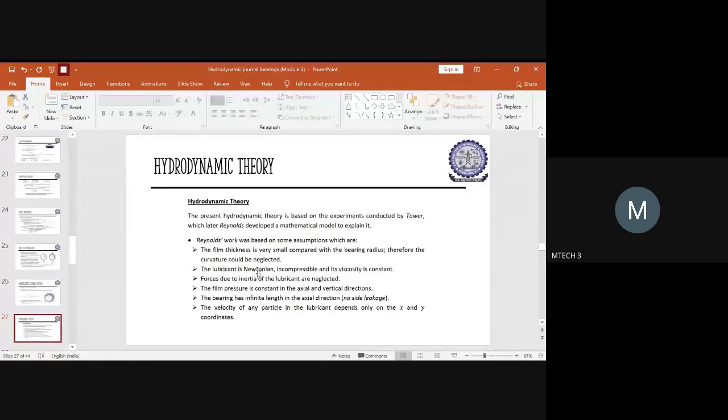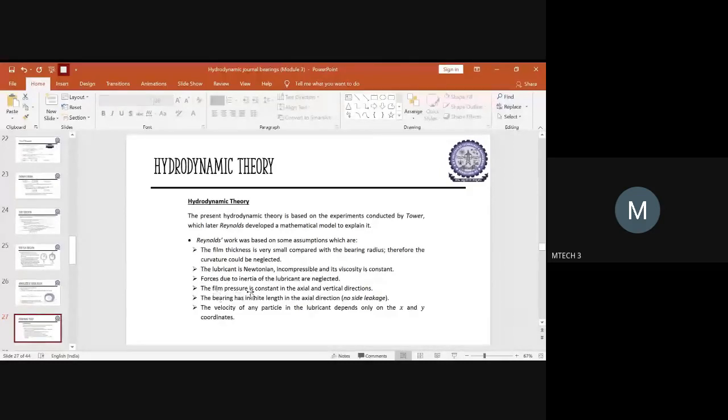And one more assumption they followed is that the forces which come across due to the inertia of the lubricant will be neglected. It can be a minimum value, so it is not being considered. Any forces coming across due to inertia across the lubricant film will be neglected.